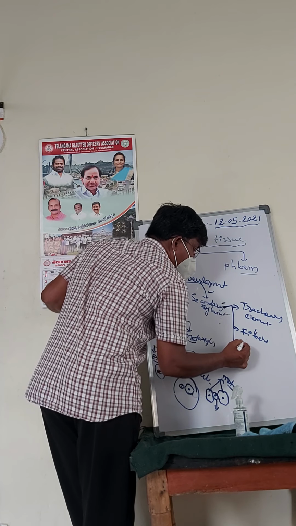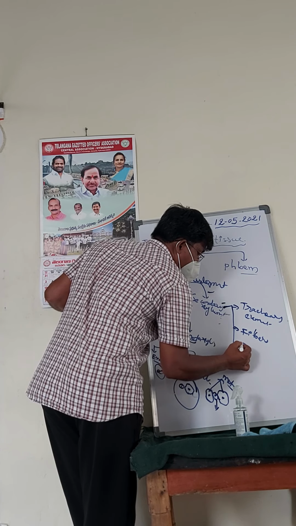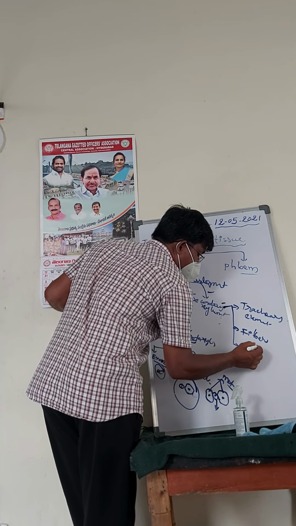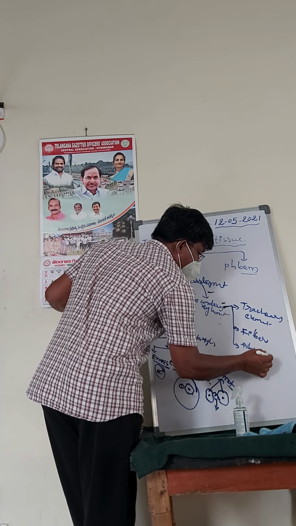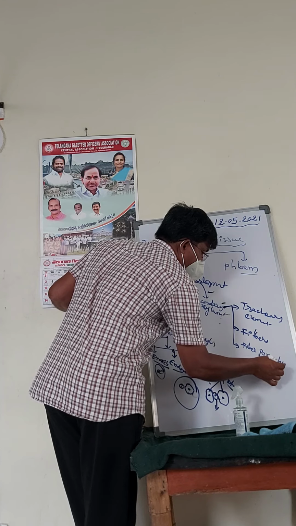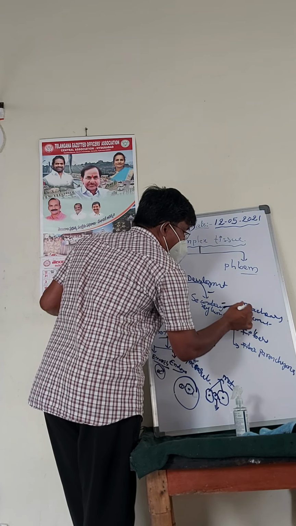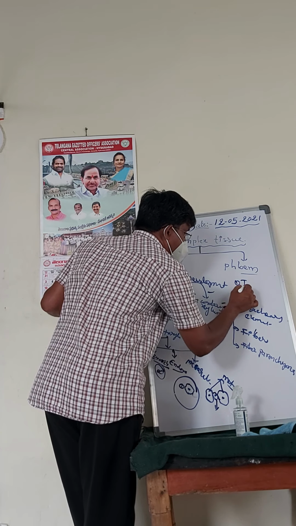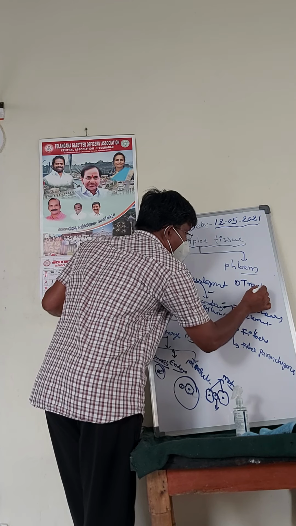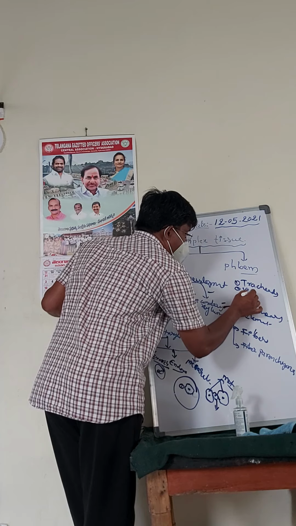Third one is xylem parenchyma. These tracheary elements are of two types. What are they? First one is tracheids and second one is vessels.